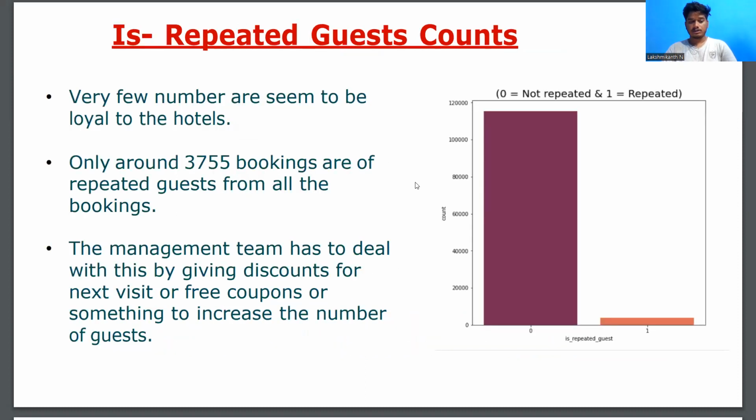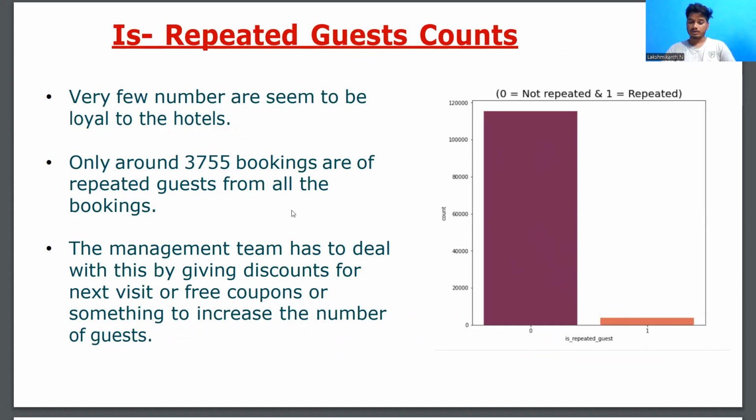So repeated guests. When it comes to this, we can see by looking at the graph that repeated customers have a very low record compared to the rest. Very few seem to be loyal to the hotels, and only 3,075 bookings are from repeated guests out of all bookings.